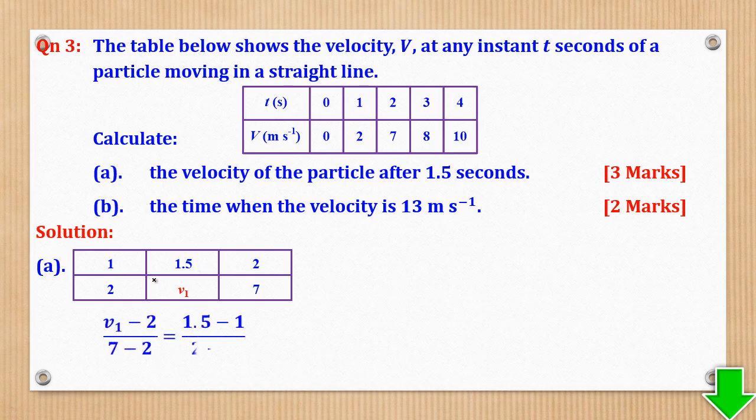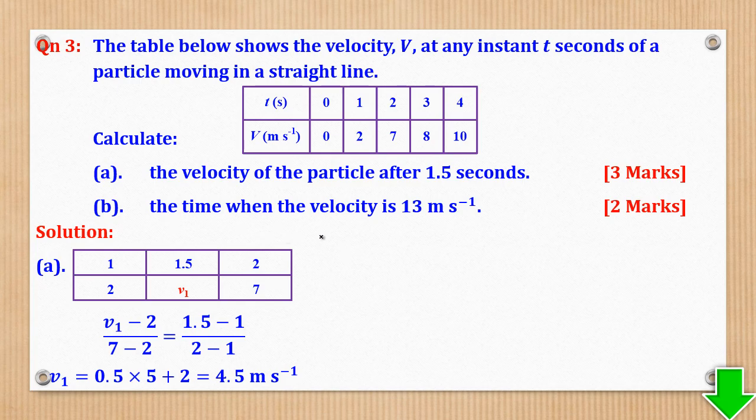Then we can now equate the quotients. So V1 minus 2 divided by 7 minus 2 will be equal to 1.5 minus 1 divided by 2 minus 1. Then you can simplify and make V1 the subject, and that's what they want.